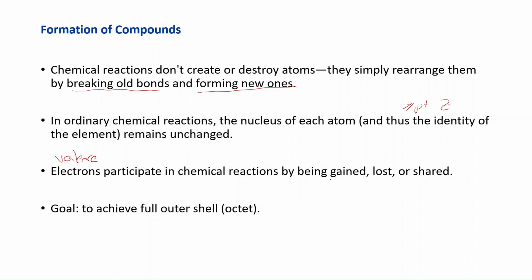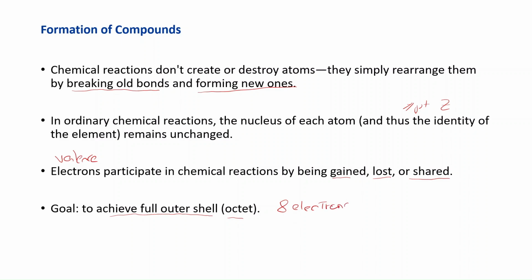So they can be gained, they can be lost, they can be shared, and please don't misunderstand it. This is not a random process. The atom does not pick up a card that says lose 2 electrons, okay? There is a principle behind it that we call the octet rule, saying that the atoms want to achieve a full outer shell. For most atoms you're going to be dealing with, that means 8 valence electrons. That's where the name octet comes from.